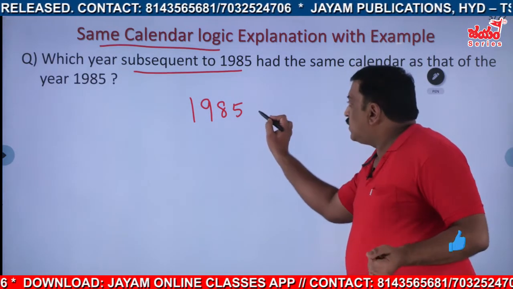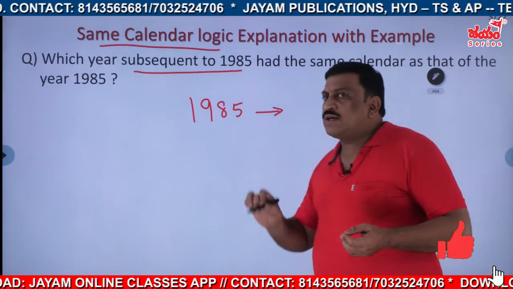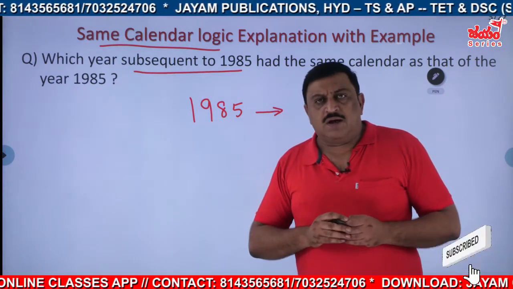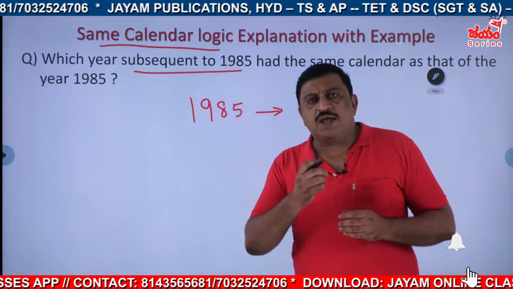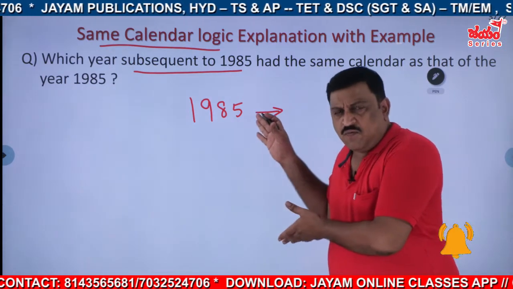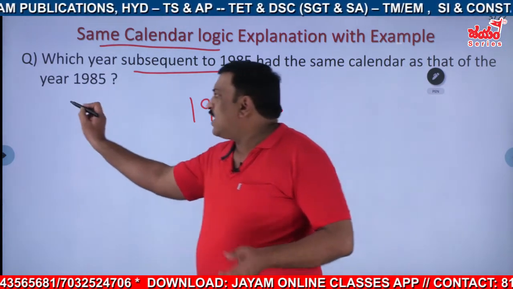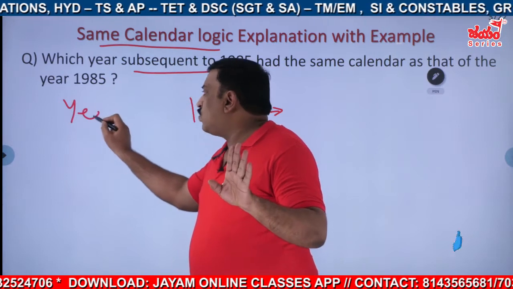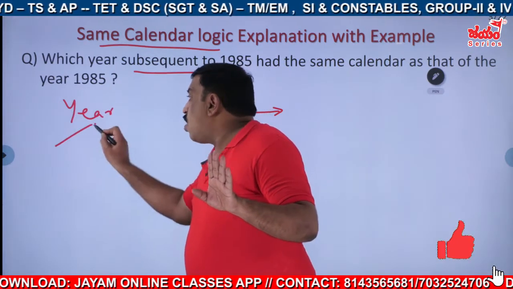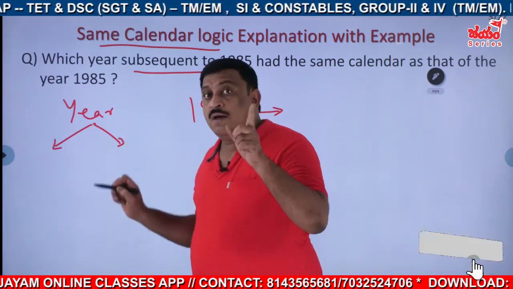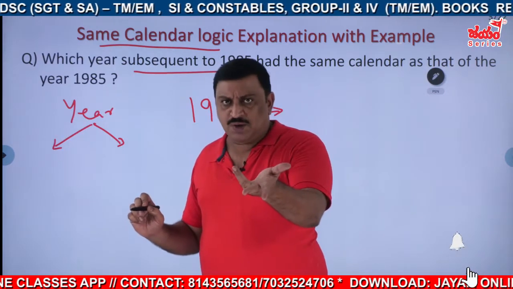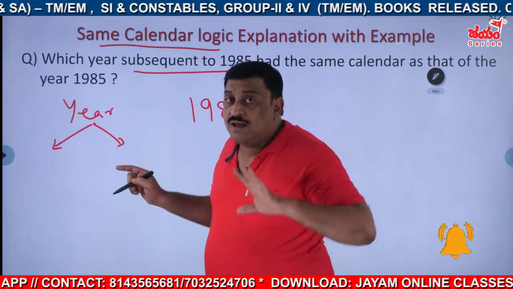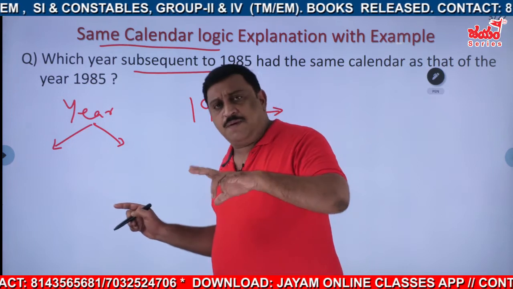How many odd days are there in a normal year and a leap year? See, whatever the case is, the years are of two types. Months are how many types? 12 months only, right? But years are either ordinary year or leap year.